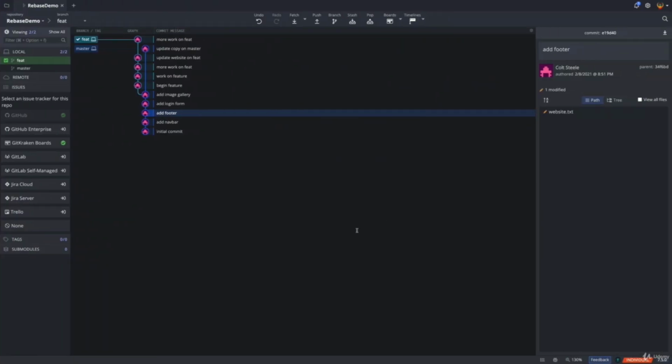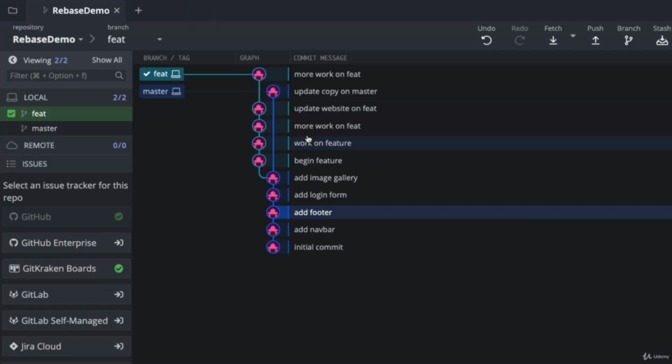All right, so here's what our history looks like in GitKraken. We have a divergence, if that's the right way of saying that. We have our feature branch, which has some work that's not on master, quite a lot of work. But then master has new work. We'll pretend we pulled that down. We didn't just type that ourselves, because that would be very stupid in the real world. Whatever that work is, it's coming from GitHub. We pull it down, it's a new feature our collaborators added in. I want that on feature.